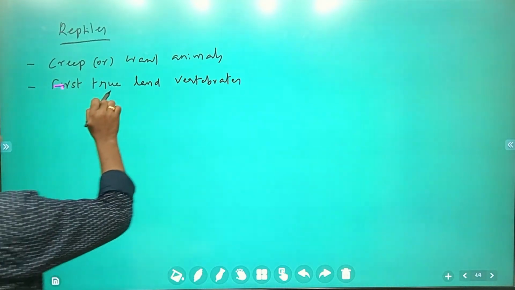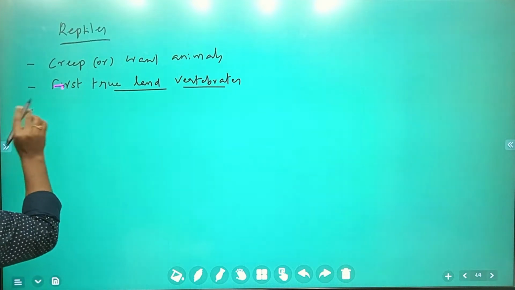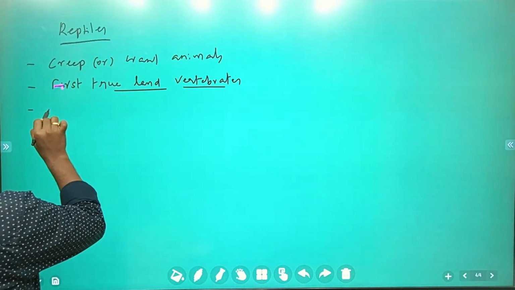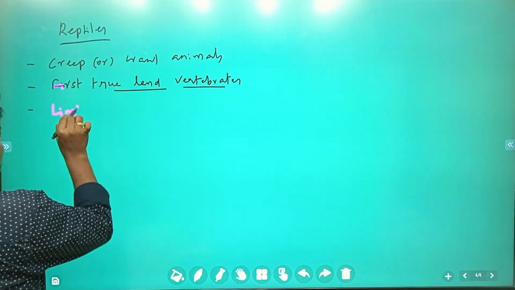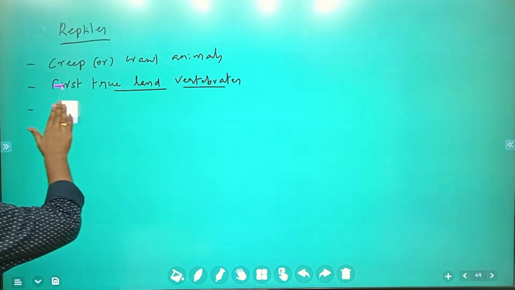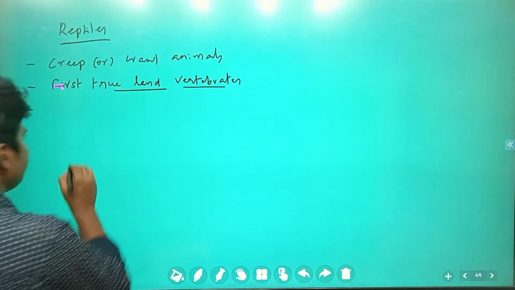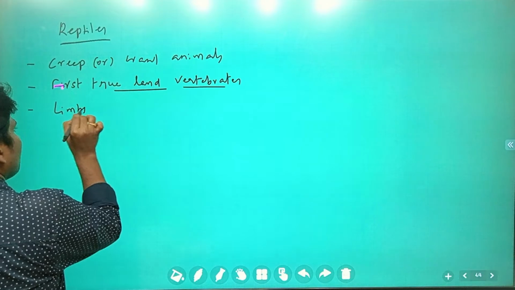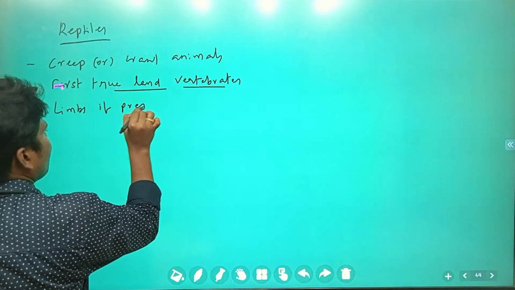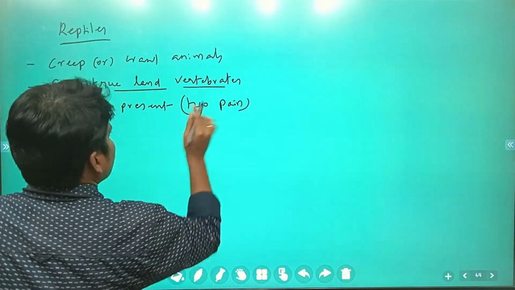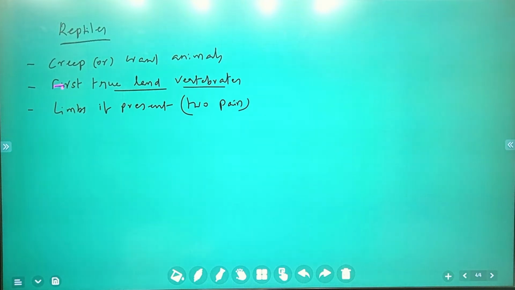These are the first true land vertebrates. You just go through that. In these, limbs, when present, are two pairs. Some, of course, like snakes, may not have limbs, but limbs, if present, are two pairs.